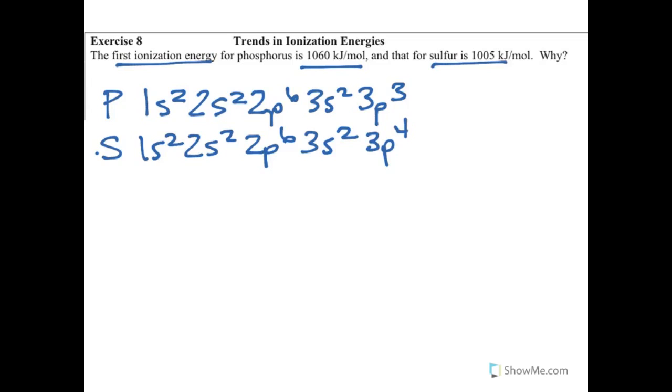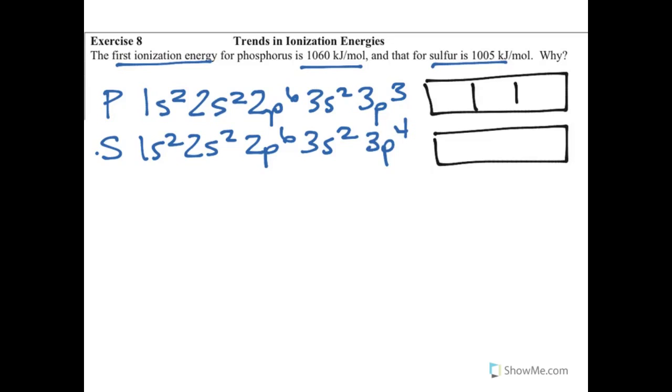And so, again, if we think about those orbital box diagrams for each of those, what's happening with the p orbitals? I would have 3 electrons in the p orbital for phosphorus. They would each be in a separate orbital. And if I was thinking about sulfur, it would have 1 in each orbital, and then I'd have 1 paired up. And so that's really the key thing here. The fact that we have 1 of those paired up, well, that's going to be the first one that we'll take away.